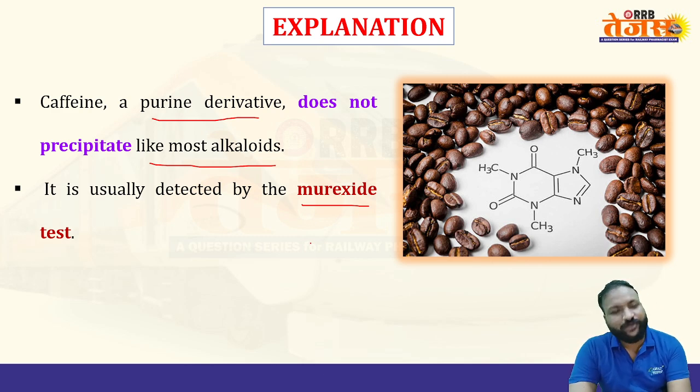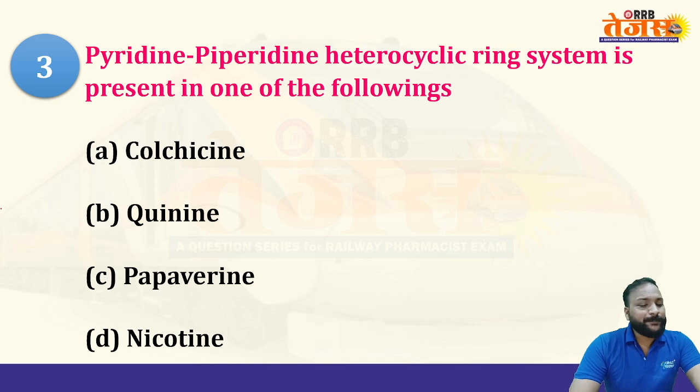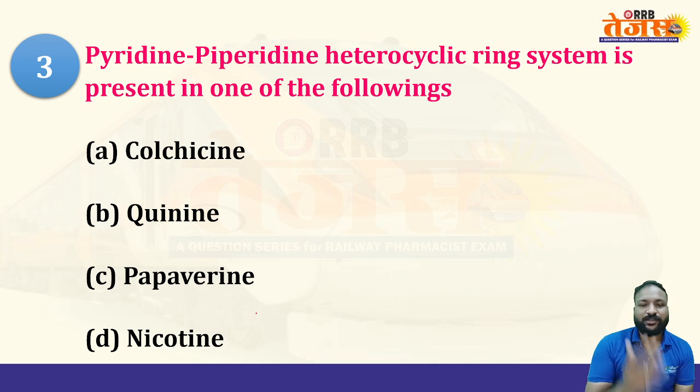Next, the third question of this series. A pyridine and bipyridine heterocyclic ring system is present in one of the following. Which of the following has a pyridine and bipyridine heterocyclic ring? Option A, colchicine; B, quinine; C, papaverine; and D, nicotine. Quick, hurry up. You need to maintain accuracy and develop time management. Come on, quickly post your answers in the comment box.